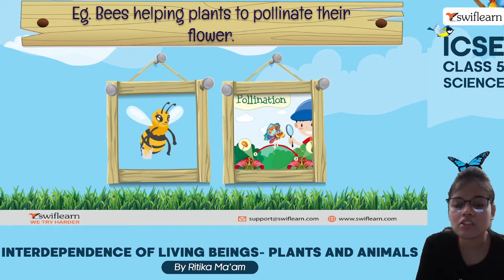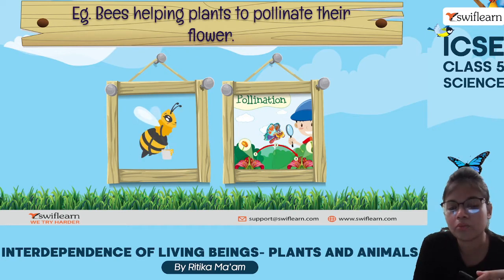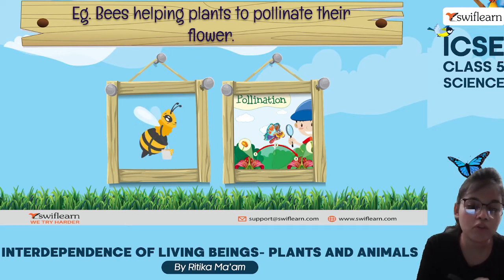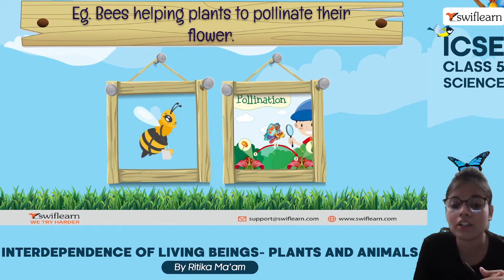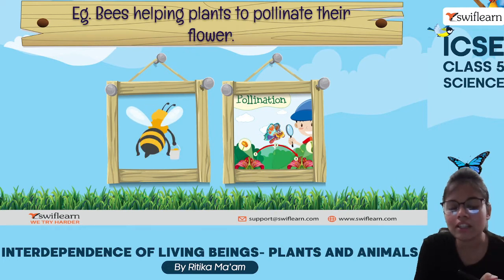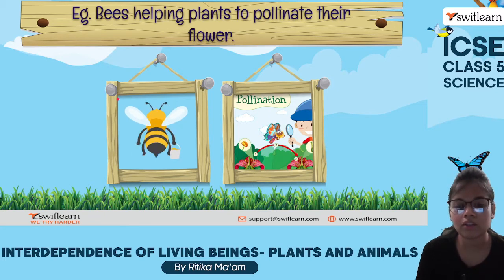When bees sit on the flower, some of the pollen grains get stuck to the body, and then when they move from flower to flower, they help in pollination. So in a way, plants are also dependent on various animals for dispersal of their seeds, for pollination, etc.